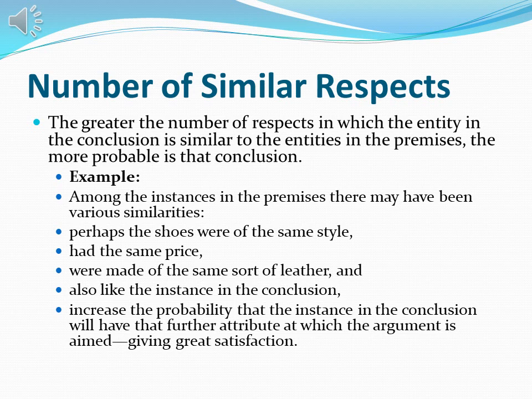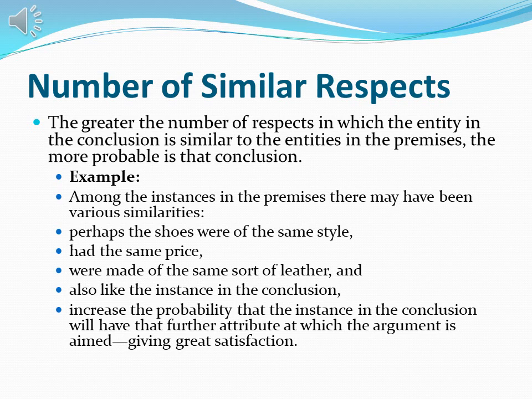Then the next criterion is the number of similar respects. With respect to that similarity, how many similarities do they have? The greater the number of respects in which the instance in the conclusion is similar to the instances in the premises, the more probable is that conclusion. So if we have more similarities, we can increase our confidence.